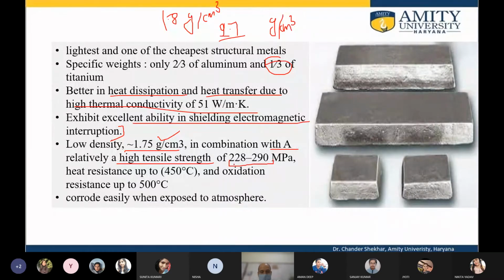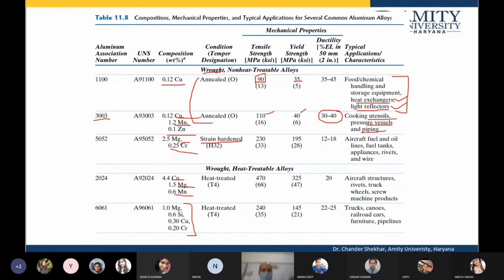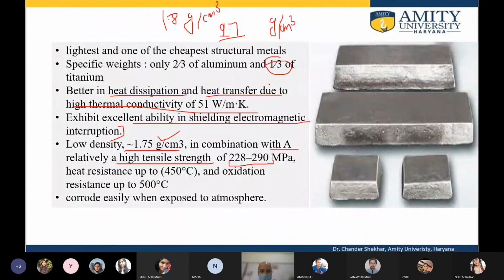So if we compare this, say for aluminum, it is 90 megapascal. Here for magnesium it is 228 to 290 megapascal. So it is stronger than aluminum and it is lighter than aluminum. Only thing is it corrodes easily when exposed to atmosphere. Only problem is it corrodes, rather it explodes, it burns when it comes in contact with oxygen. So that is one of the problems.